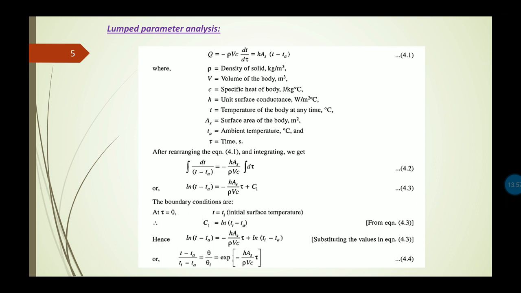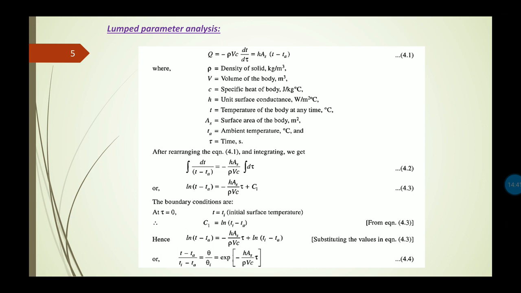Now in this case the Q equals minus rho Vc dT by d tau. This is equal to hAs times the temperature gradient T minus Ta, which we get from Newton's law of cooling. Now in this equation 4.1, rho is the density of the solid, V is the volume of the solid body, C is the specific heat of the body, small h is the unit surface conductance, small t is the temperature of the body at any given time, As is the surface area of the considered body, Ta is the ambient temperature, and tau is the time.